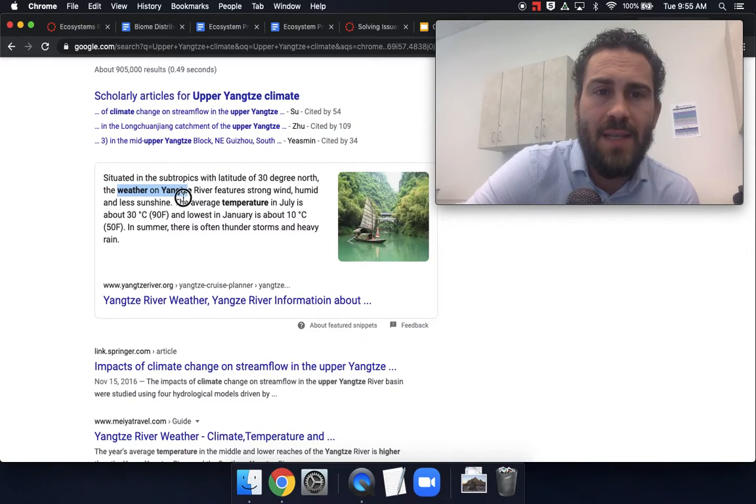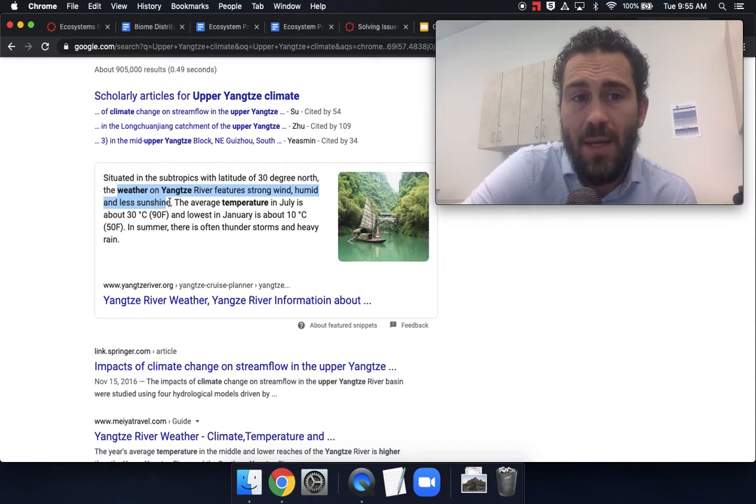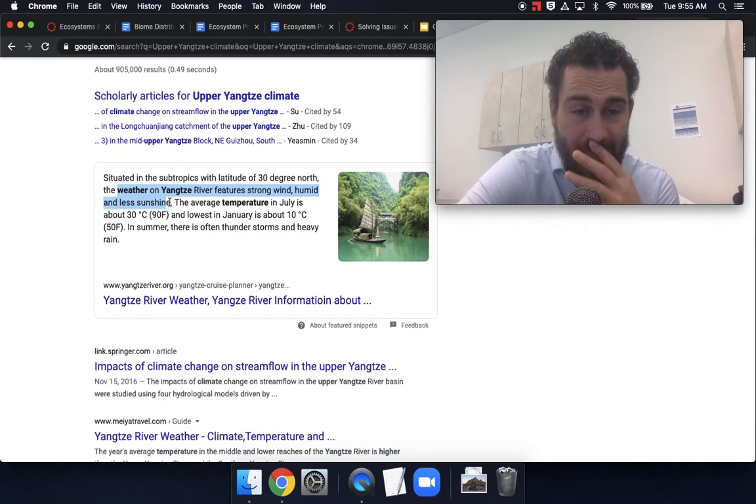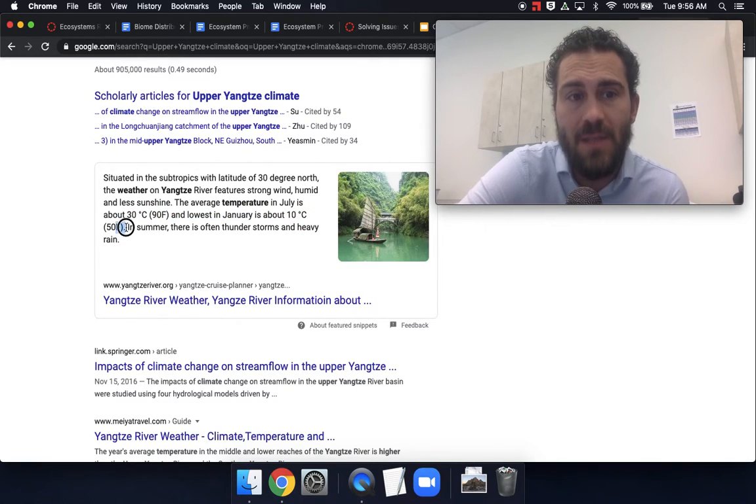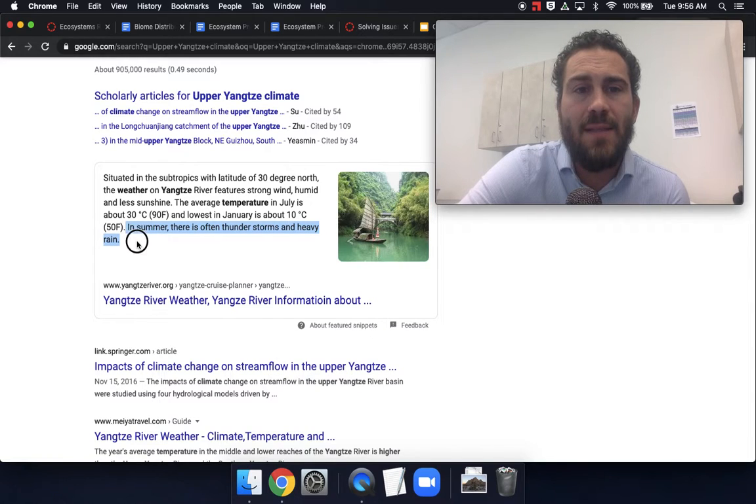The weather on the Yangtze River features strong wind, high humidity, and less sunshine. The average temperature in July is about 30 degrees Celsius or 90 degrees Fahrenheit. The lowest temperature is about 10 degrees Celsius or 50 degrees Fahrenheit. And in summer, there are often summer storms and heavy rains.